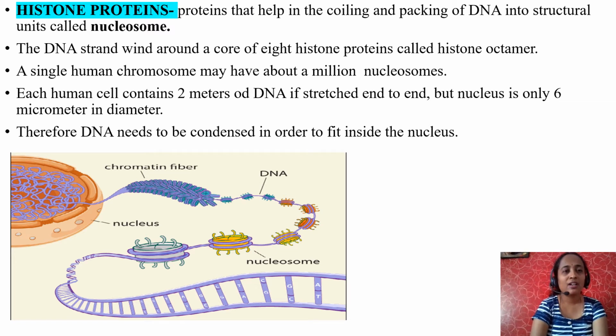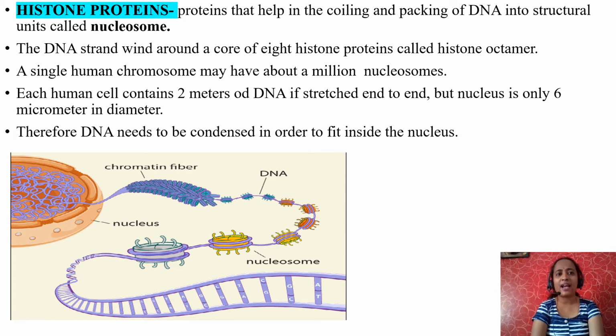Now let us study histone proteins. As I told you already, histone is one of the proteins that helps in coiling and packing of DNA into structural units called nucleosomes. Histone is a protein around which DNA is coiled so many times, and together they form a structure called a nucleosome. It looks like a bead on a string. Can you see the picture? Here you can see the different colored histone proteins around which DNA is coiled, forming a nucleosome.